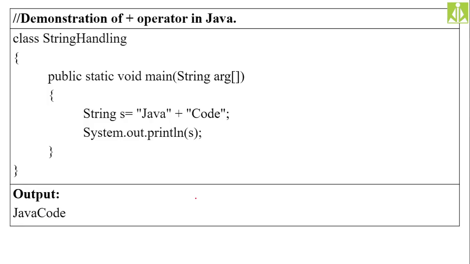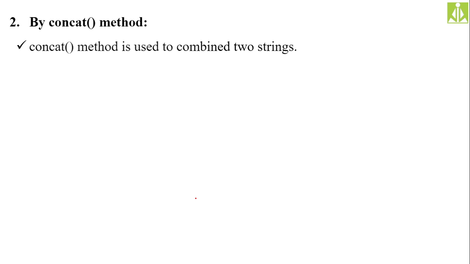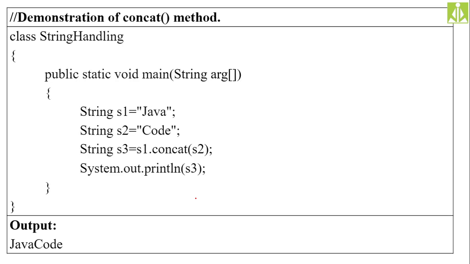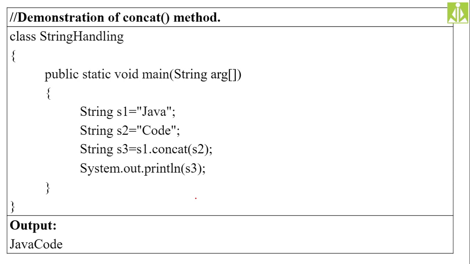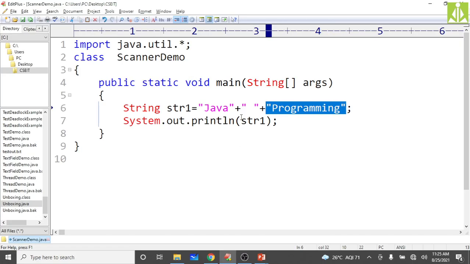And the last operation on strings is the concat operation, concatenation only, but with the help of the concat method. The concat method is used to combine two strings, joining two strings together. And this is the demonstration here. As you can see, if you print s1.concat(s2) on the output screen, because s1 is immutable, you can't change its content. Because of that reason, we are storing the result into a third string and printing it. So here string 1, you take like Java.